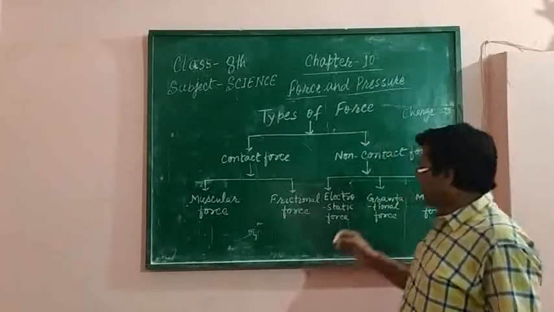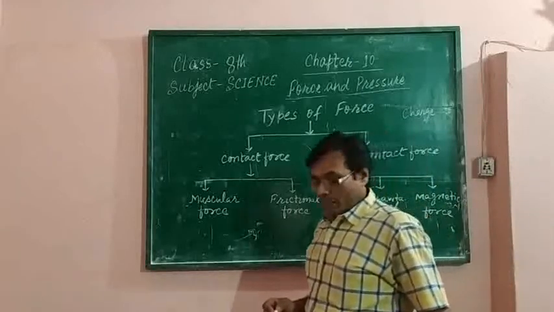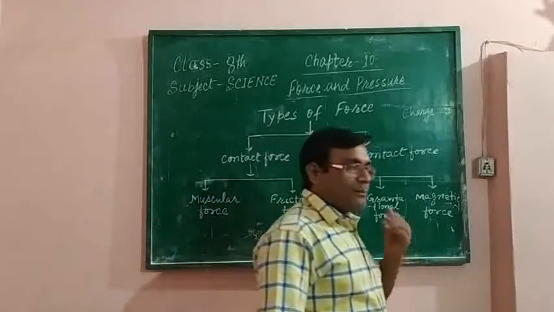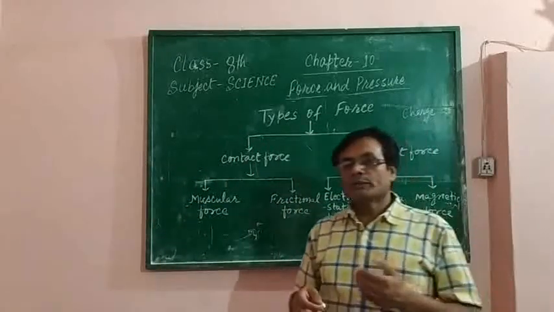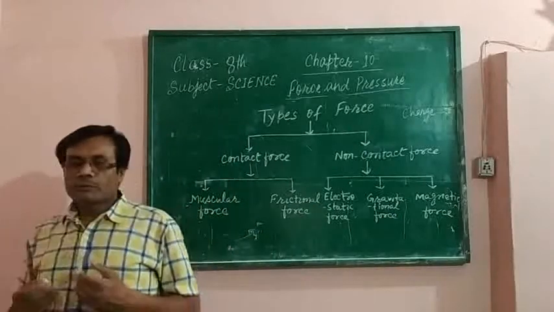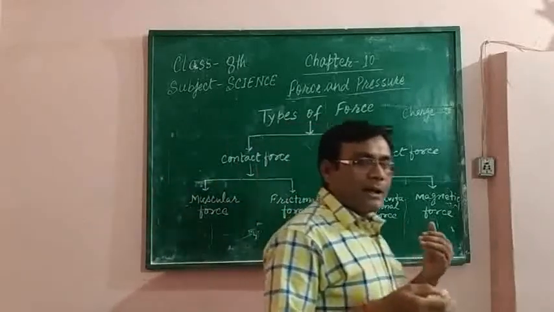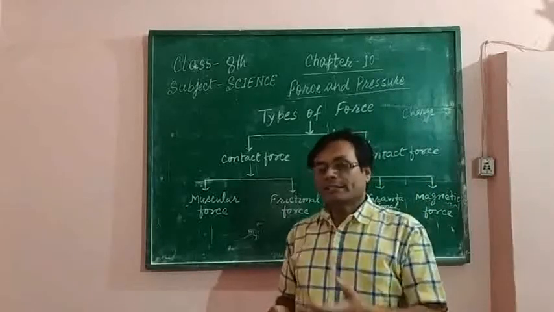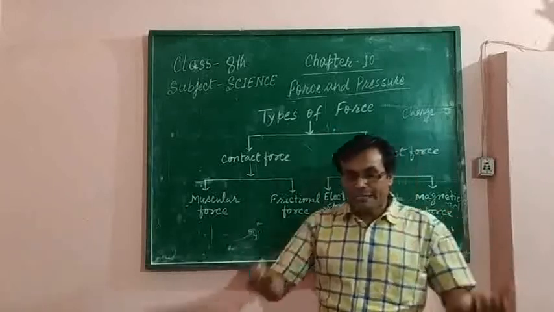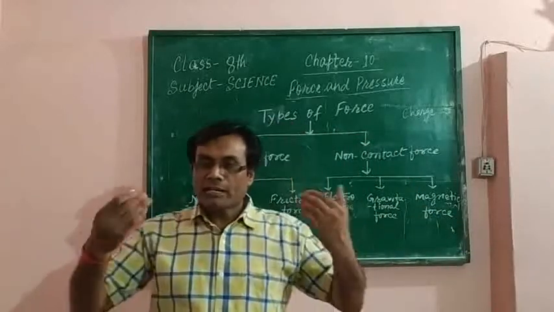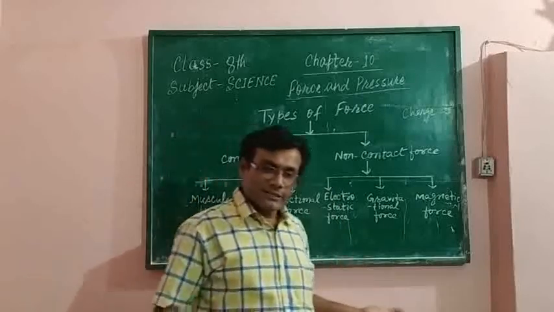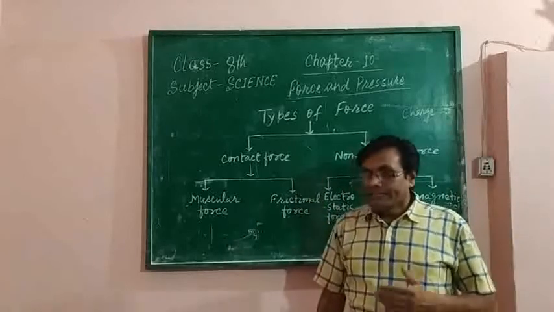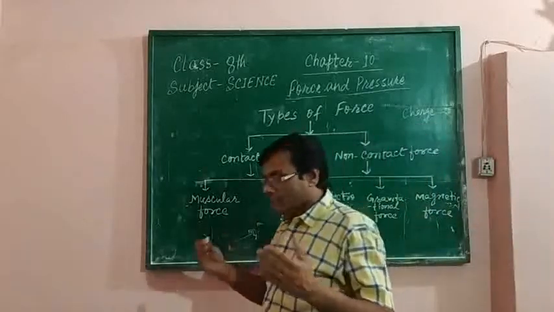Now we consider gravitational force. Students, you should know that everything what you are looking around you has a property to attract everything which is lying around it. जैसे आप मेरे सामने हो तो मैं आपको अट्रैक्ट कर रहा हूं और आप मुझे अट्रैक्ट कर रहे हैं. ये टेबल, ये बोर्ड, ये भी एक दूसरे को आकर्षित कर रहे हैं.